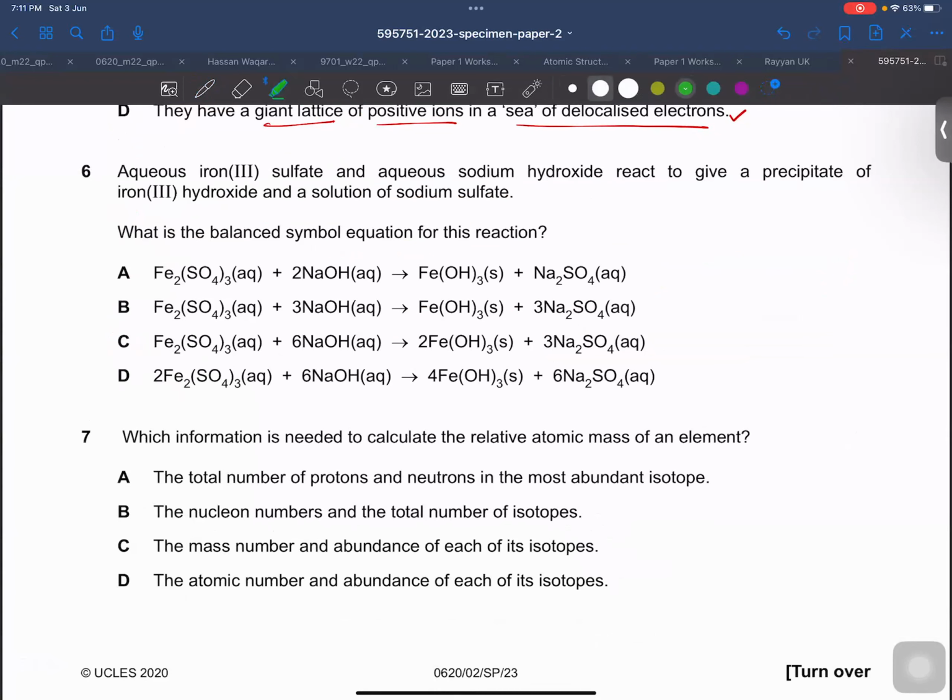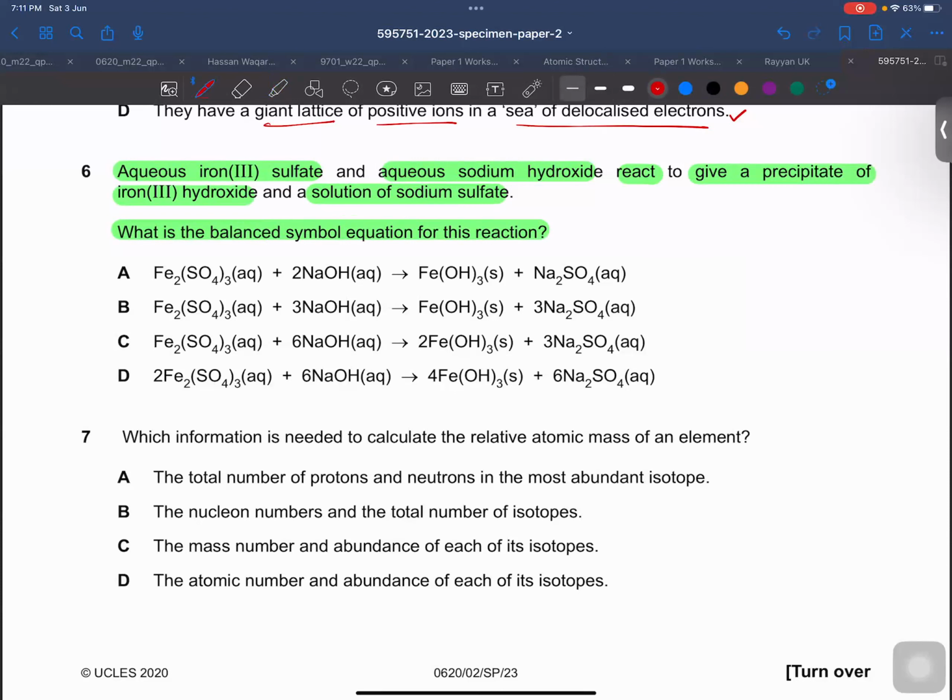Okay. So we are moving towards question number 6. Aqueous iron 3 sulfate and aqueous sodium hydroxide react to give a precipitate of iron 3 hydroxide, sorry, and a solution of sodium sulfate. What is the balanced symbol equation for this reaction?